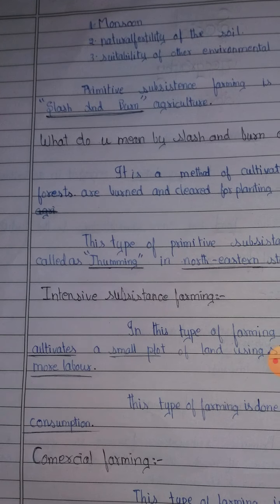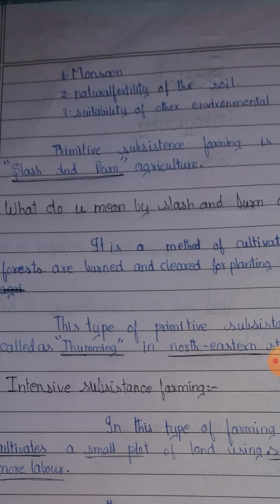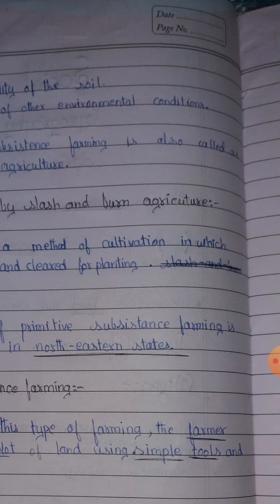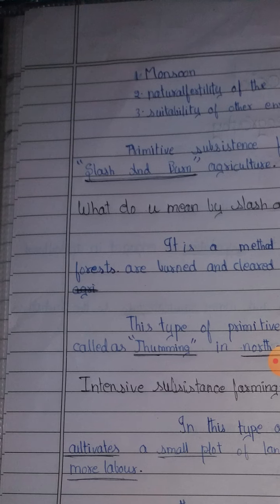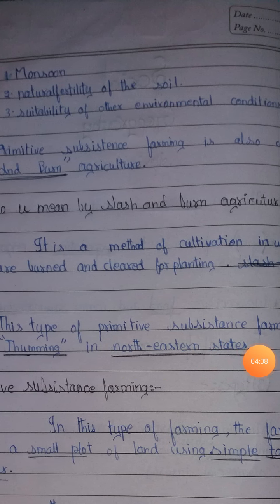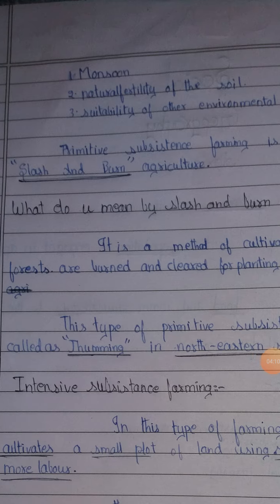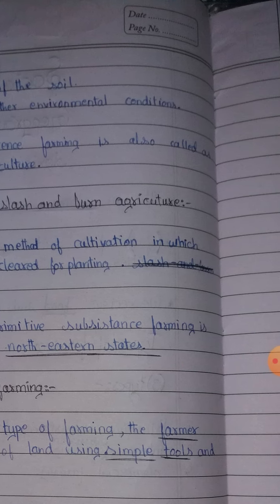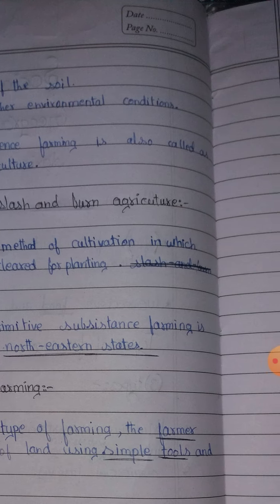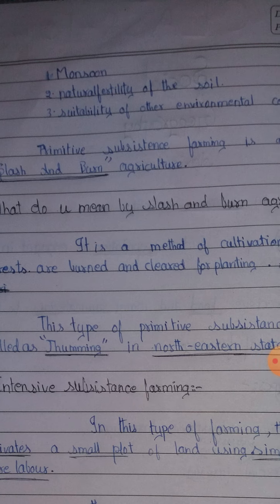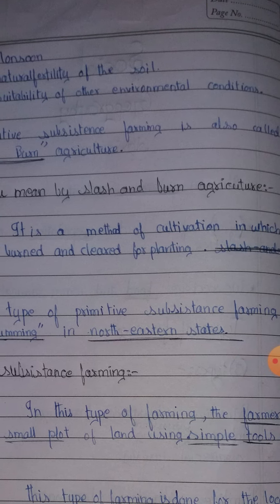This type of farming has another name, slash and burn agriculture. That is, primitive subsistence farming is also called slash and burn agriculture. What do you mean by slash and burn agriculture? Does anyone know? It is a method of cultivation in which forests are burned and cleared for planting purposes.